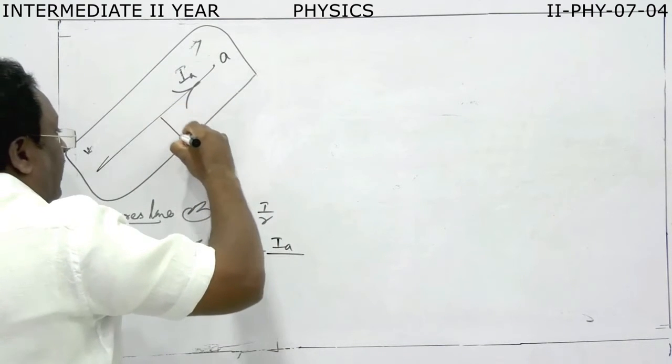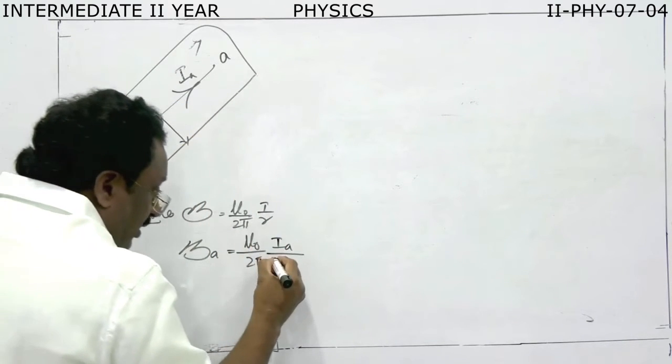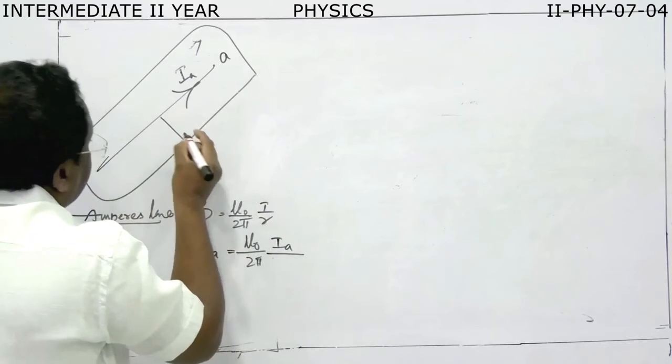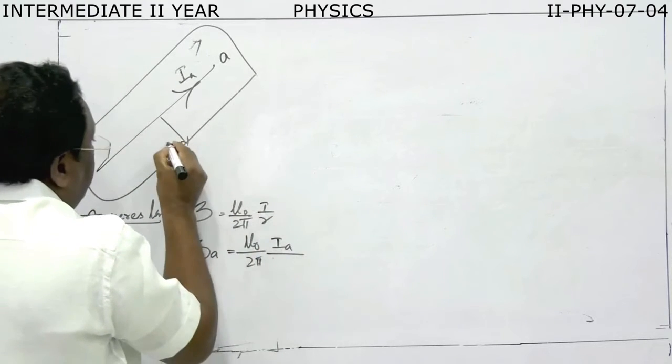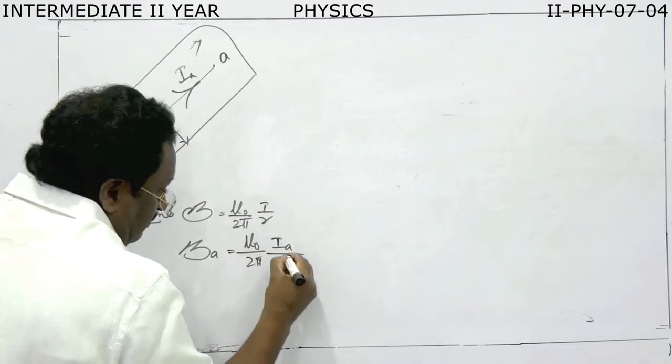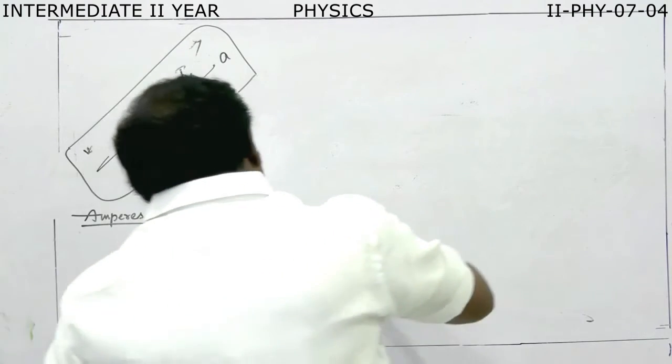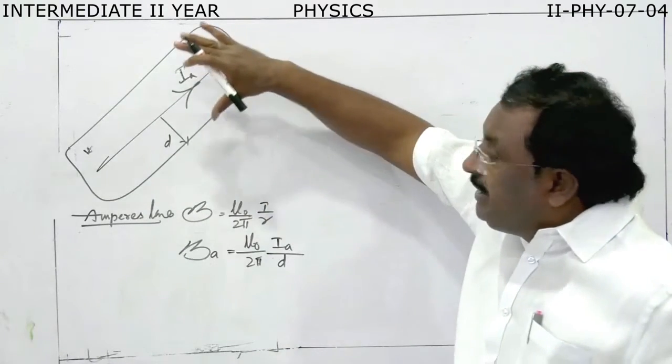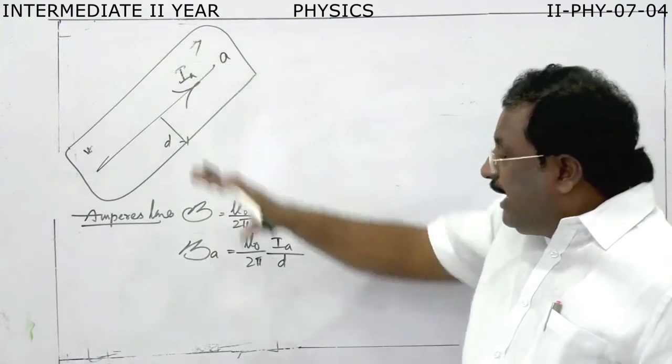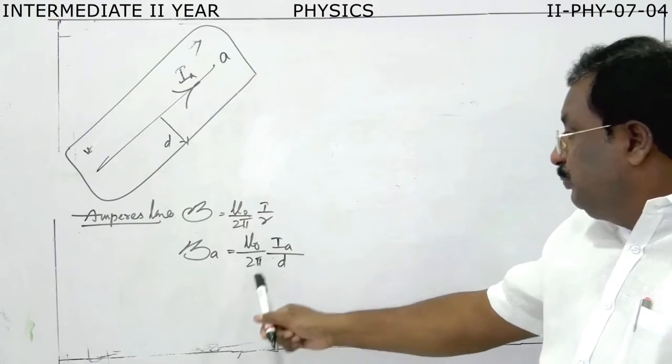Distance, how much distance will we take? Let us say R, and let us say D. This equation gives the existing magnetic field around this current carrying conductor, mu naught by 2 pi, IA by D.